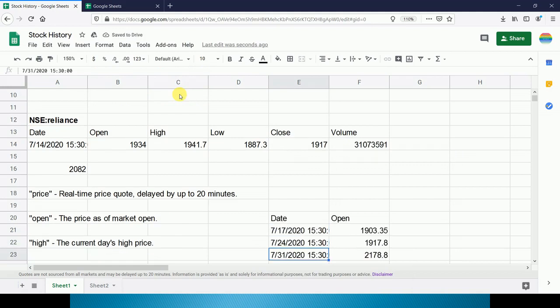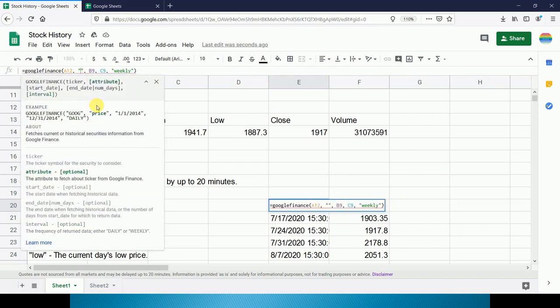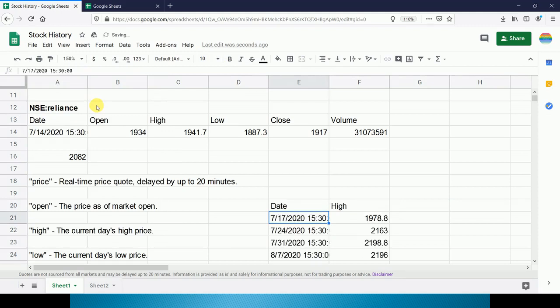So here we got the data on a weekly basis for this open price. Similarly, we can get the data of the high price also. So here we will type high, and this is the list of high prices. Similarly, we can do the same for low also.